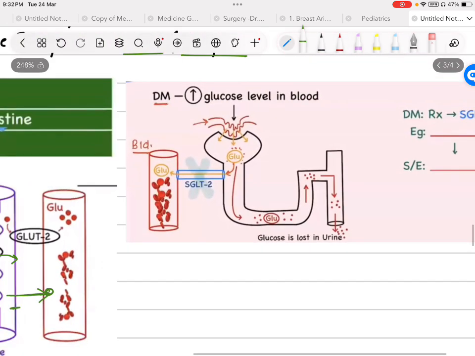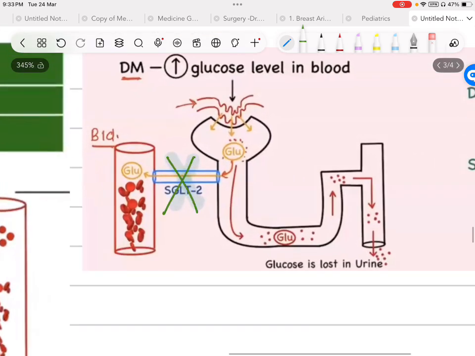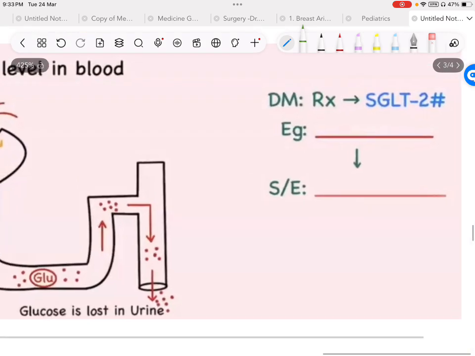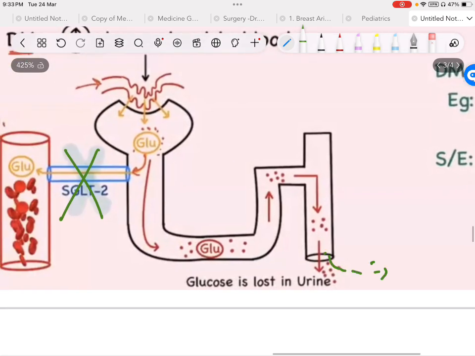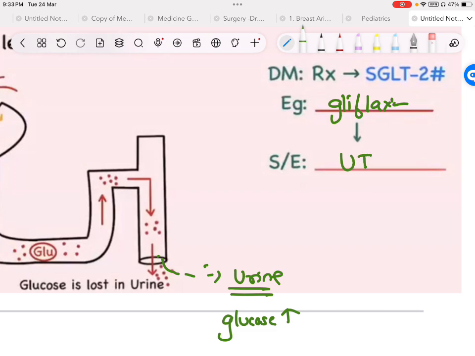Then we all know that SGLT2 is present on the nephrons. Glucose is being absorbed through SGLT2 and sent to the blood. But in diabetics, if we have so much glucose that we don't want to absorb more, we will block this pathway with an SGLT2 inhibitor, for example gliflozin. But its side effect is that if glucose is not absorbed, then of course glucose will be excreted in urine, and urine will have more glucose, because of which there is a high chance of UTI.